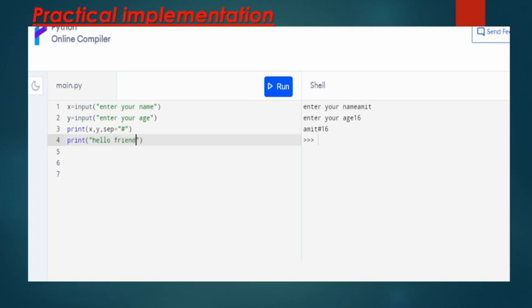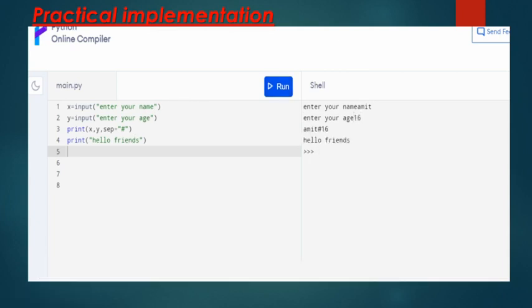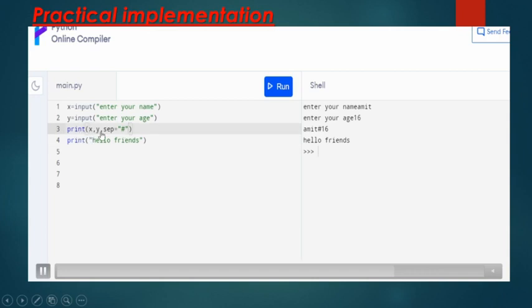Similarly, suppose we type here "hello friends". We'll execute this code. Again, it will start from the beginning: enter your name, age, then the x and y statement is executed, then hello friends. You can see that after printing, the cursor moves to the next line, so hello friends is printed on the next line.